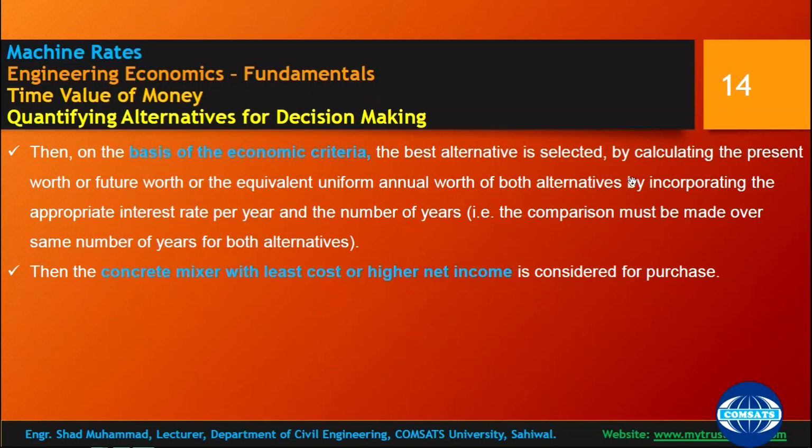This means you have three options: decide based on the present worth, based on the future worth, or based on the equivalent uniform annual worth, while considering some interest rate per year for both pieces of equipment, and then whichever has the least cost, you go for that.